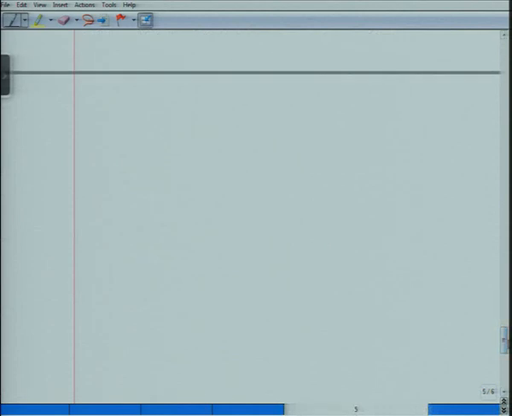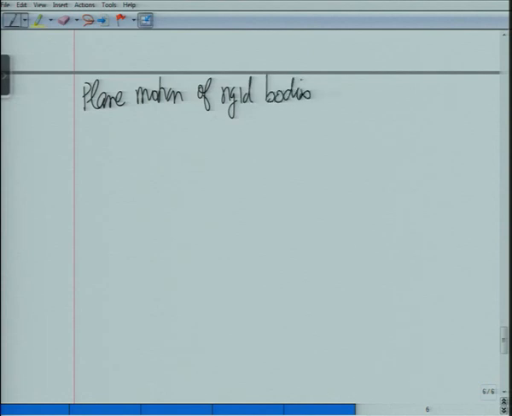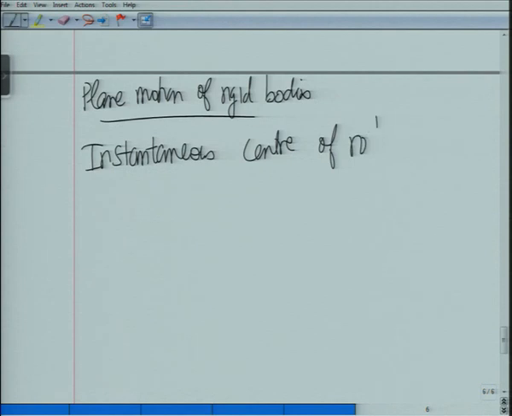Okay, fine. So this was one example. Now for plane motion of rigid bodies, we also have a concept of instantaneous center of rotation or instantaneous axis of rotation.